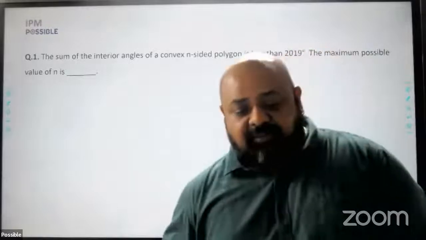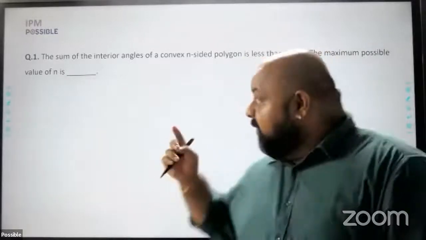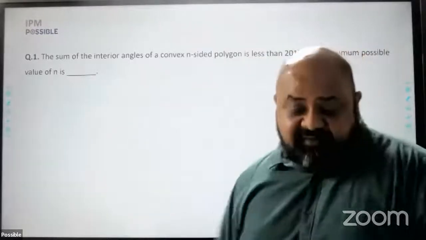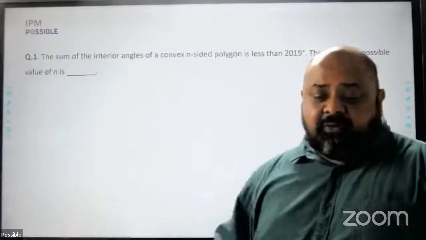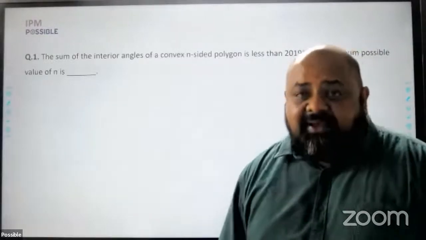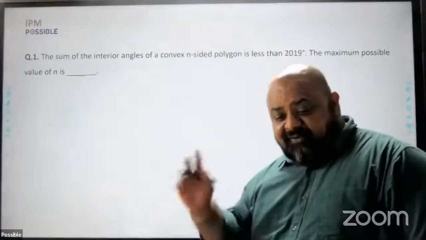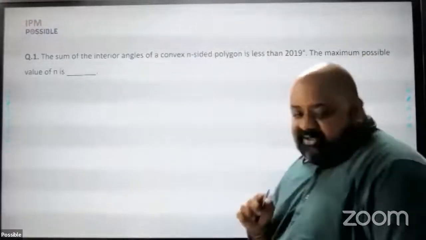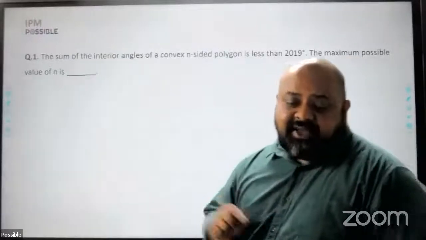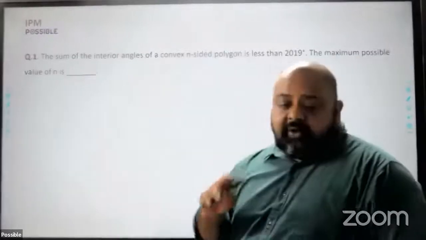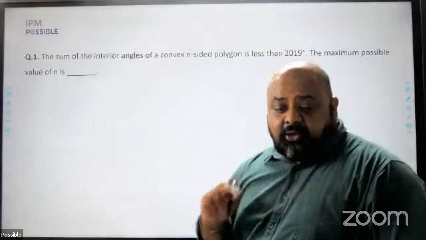Now, there is a formula to find out the sum of interior angles of a convex polygon, and you can put that formula and solve, right? But I'm saying there is no real need for that. How we reach that formula is where I start from. To find the sum of interior angles of a polygon, we divide the polygon into triangles.